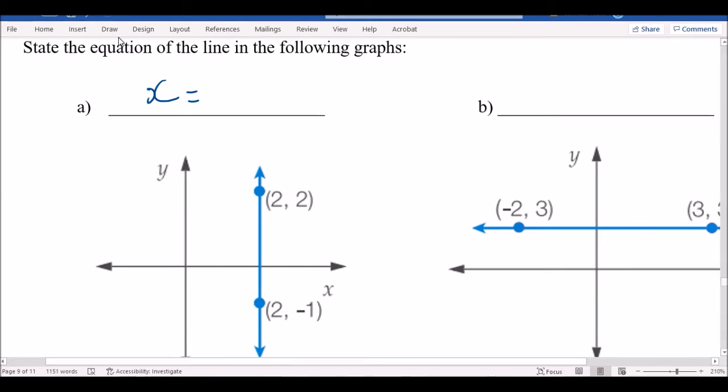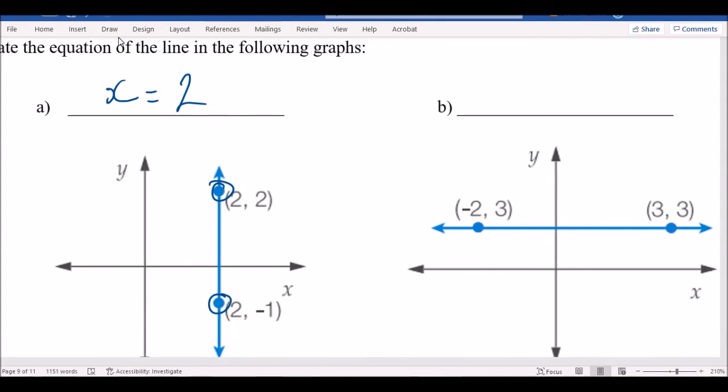Okay, although they both have 2, yes, but if you look at the coordinates, apparently this is 2, 2, and that's 2, negative 1. So what that's saying is that to get to this coordinate, it's across 2, for example, the top one 2, then up 2. Okay, that's that coordinate. And for this one, it'll be go across 2 and then go down 1. So technically, this point here is 2 on the x-axis. So that means the formula is x equals 2.